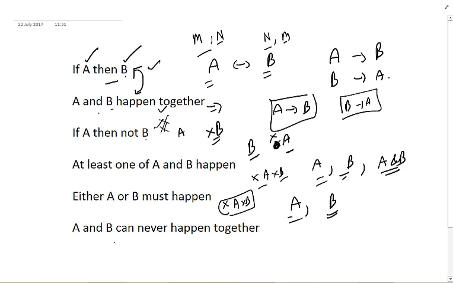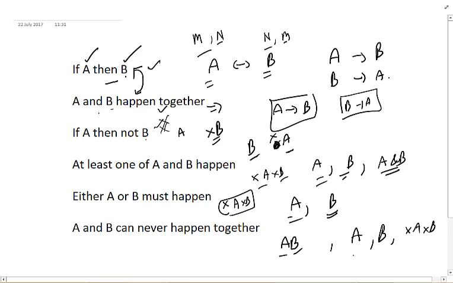And in the same way, if it's written A and B can never happen together, what it is saying is that A and B both will never be there. It can be A, it can be B, or it can be none of these. None of these is also a possibility. But both cannot be there. So this is not possible.